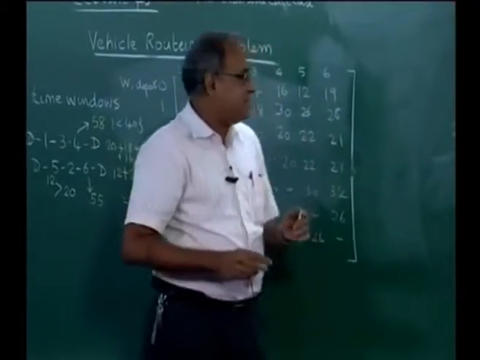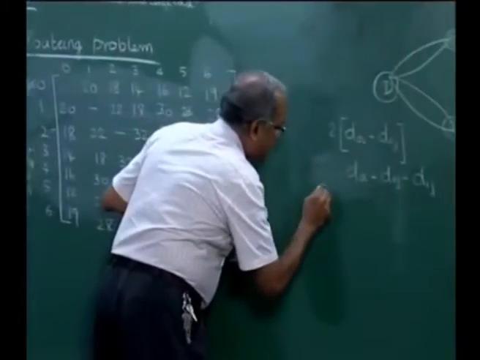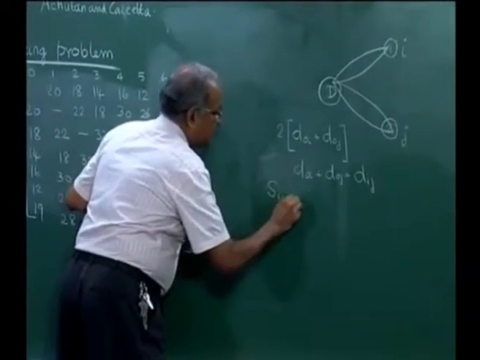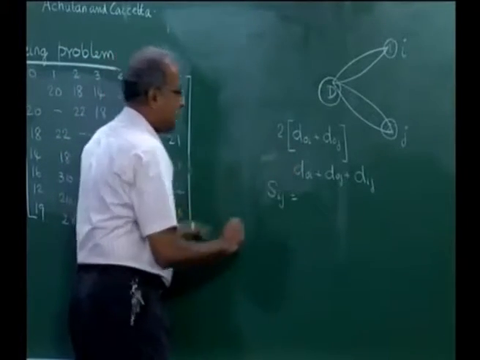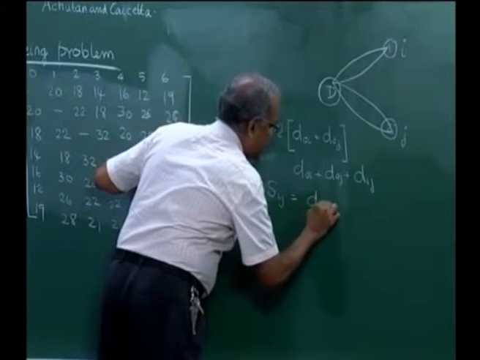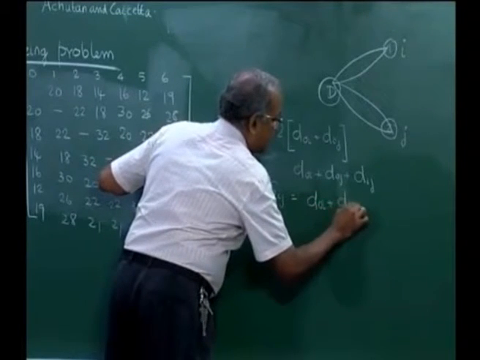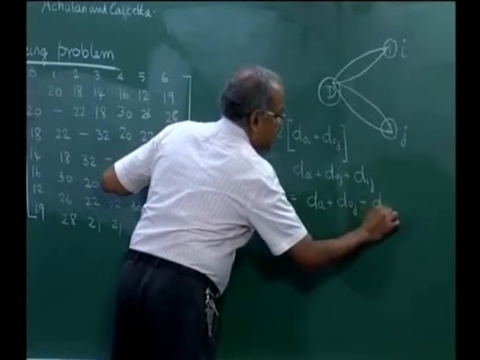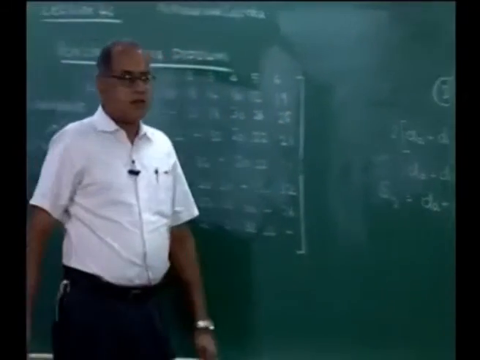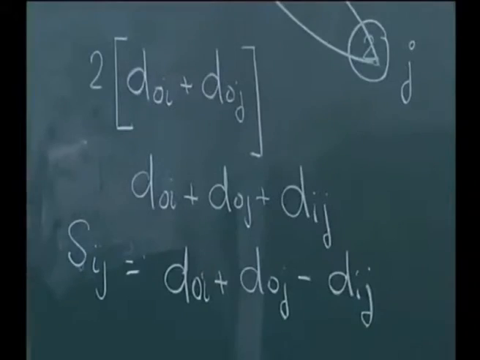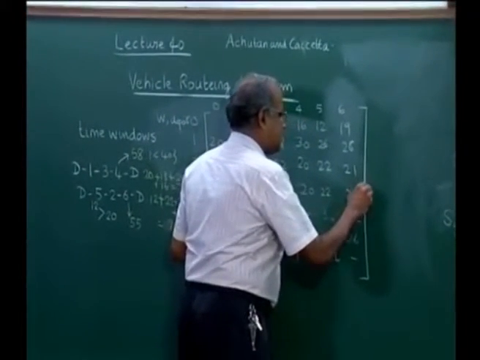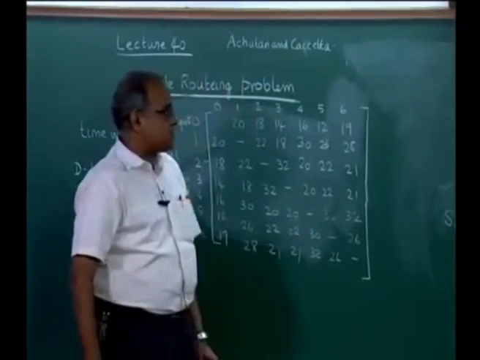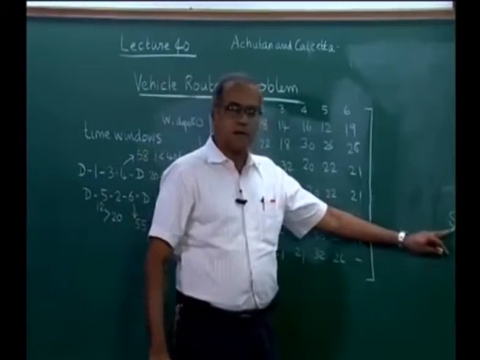The saving is called Sij, which is the difference between this and this. This is bigger, this is smaller. So, on subtraction this would give us d naught I plus d naught J minus dij. So, given a dij matrix such as this, it is possible for us to find out an Sij.